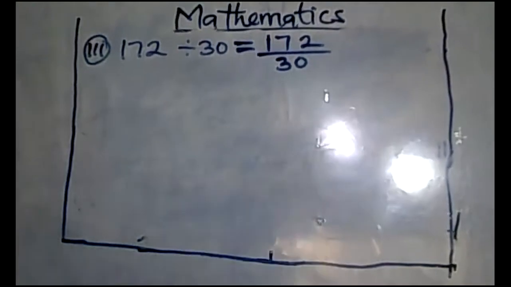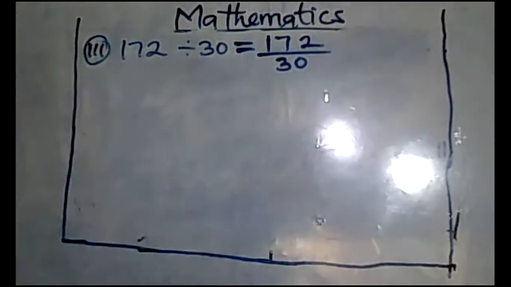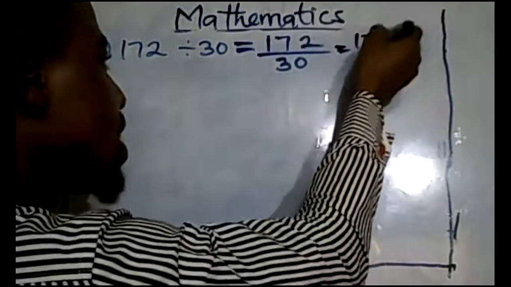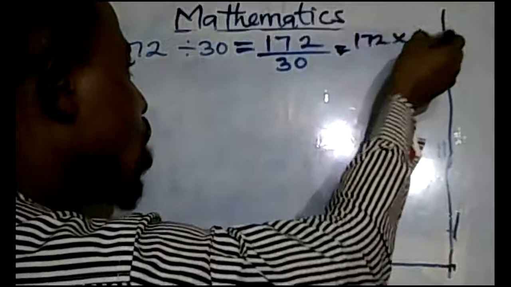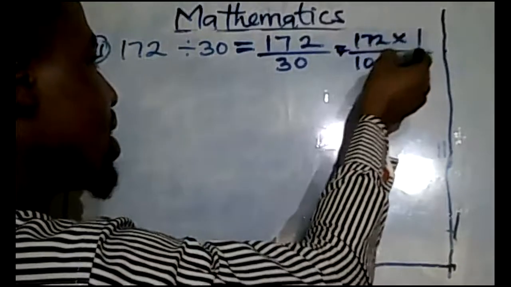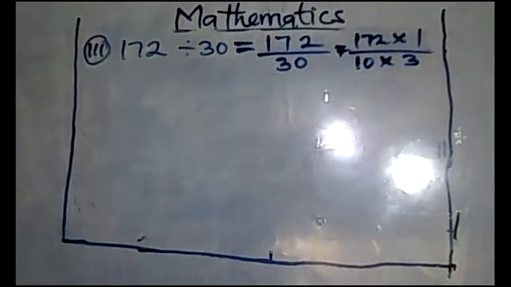If you're confused, let us first of all use the first method. The same thing applies here: 172 times 1, and break this one down to 10 times 3. Do you agree?